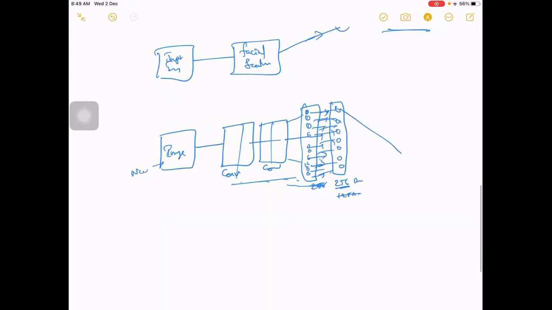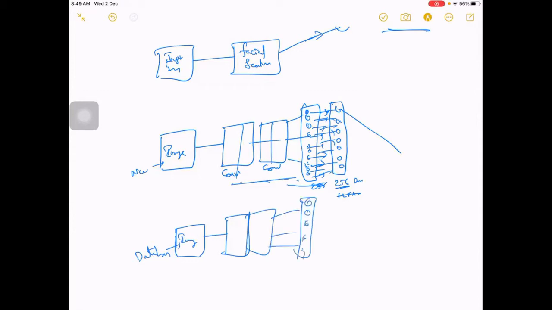You do the same for a database image: convolutional layers, flattening, and then a dense layer of fixed size, maybe 256 dimension. Then you compare both and give a matching or not. So this is one way of doing it.